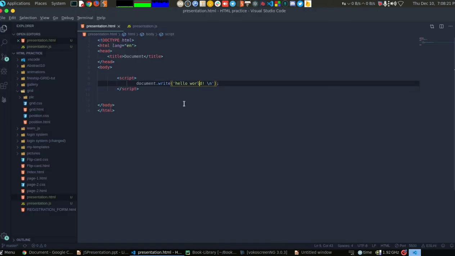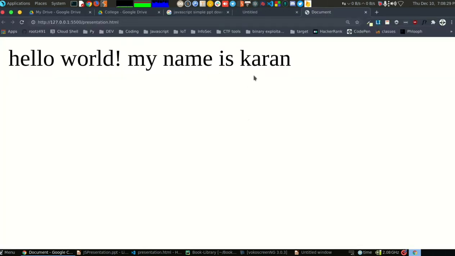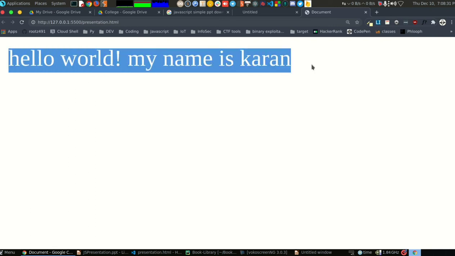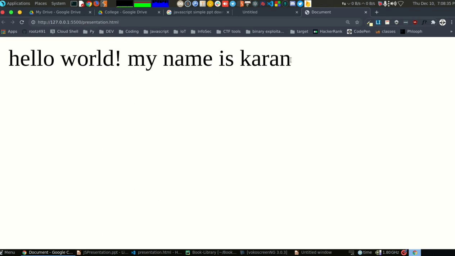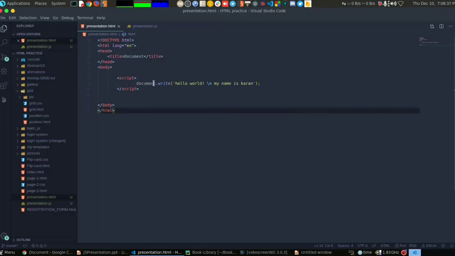I can change the JavaScript a little bit more: my name is Karan. I have saved it, and we can see the change in the actual web browser also. We are not writing HTML here, we are just writing JavaScript inside the HTML file. This is the HTML file.